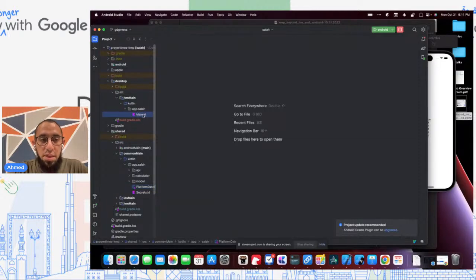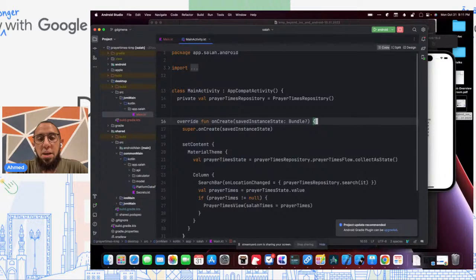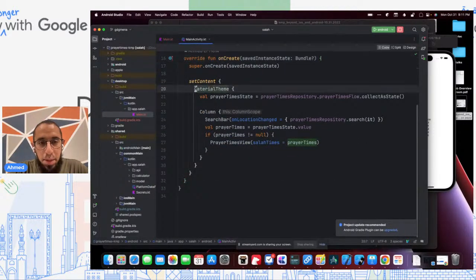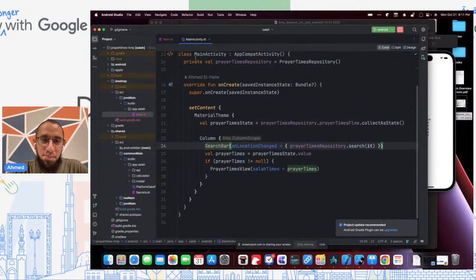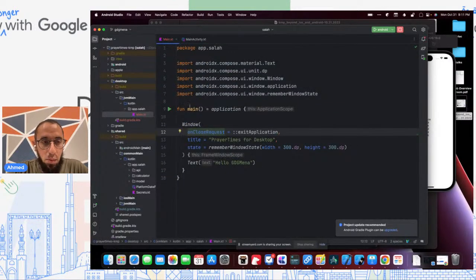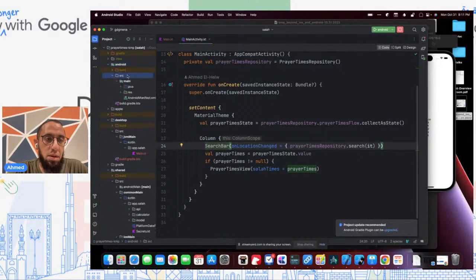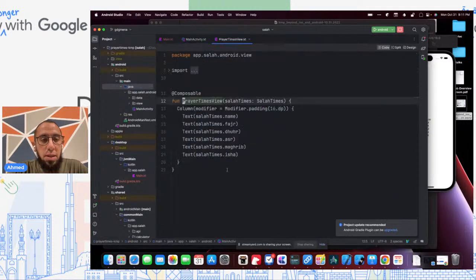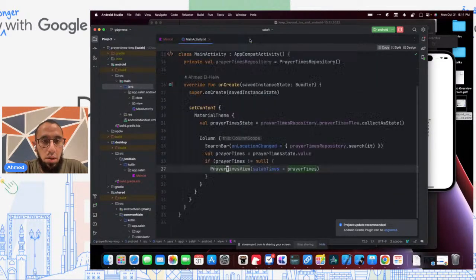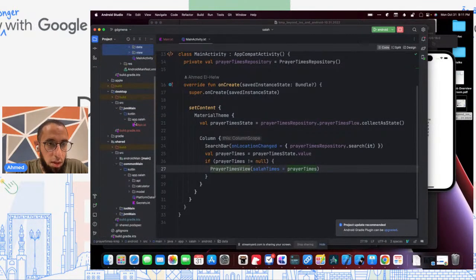So great. So now in theory, what we could do is open up main activity from Android. You can literally just copy paste this code in theory, and it should work. Actually, before that, we don't have access to the classes if we were to copy paste, because some of these classes like search bar and prayer times views are custom composables that are here.